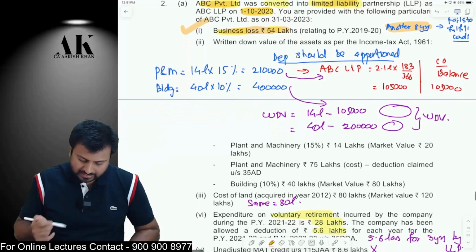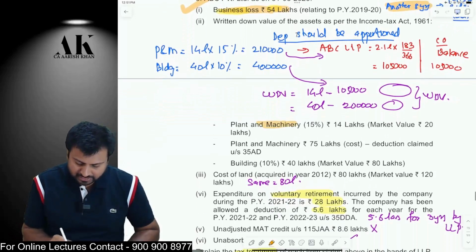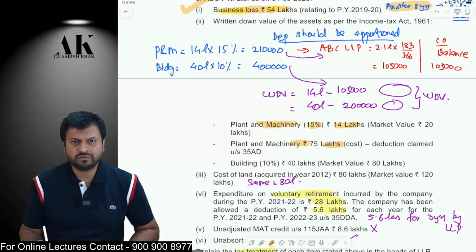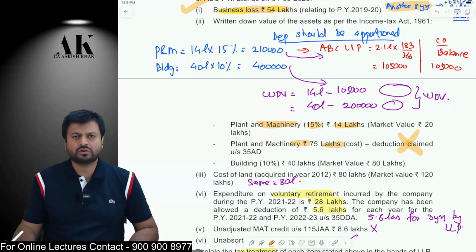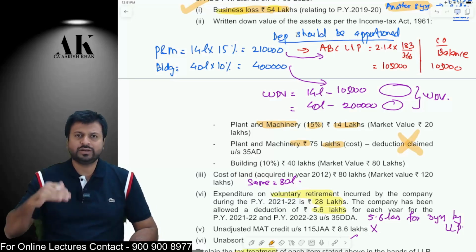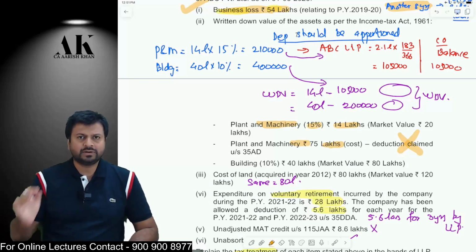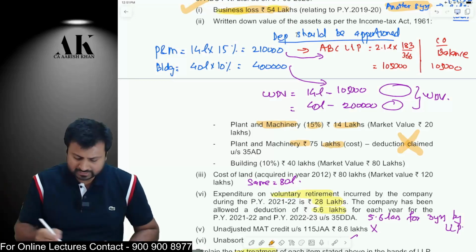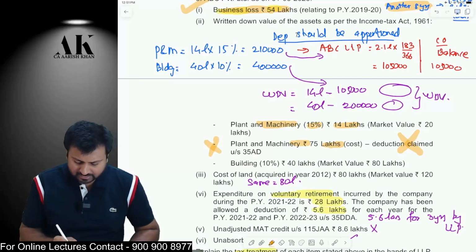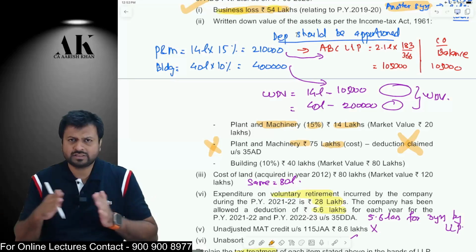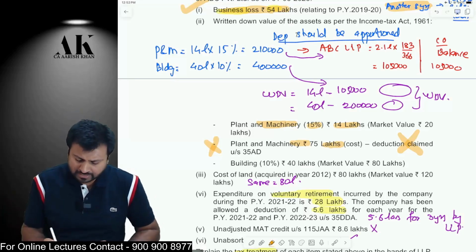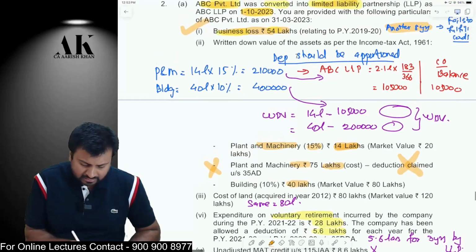Okay. Second, the company has some assets, that is plant and machinery at 15%. The WDV is 14 lakhs. The plant and machinery of 75 lakhs, on which 35AD deduction is claimed. So whatever asset on which 35AD is claimed, the actual cost of that asset is nil. Therefore, this will be considered to be nil for the LLP also. So if the company has claimed deduction under section 35AD on any asset, then the LLP also cannot claim depreciation on that asset. So forget about the second asset. For the first and the third asset, we can claim depreciation. Both of them will claim depreciation on a proportionate basis on the basis of number of days. Okay. So 14 lakhs, 40 lakhs, 14 lakhs, depreciation at 15%, 2,10,000, LLP and the company.